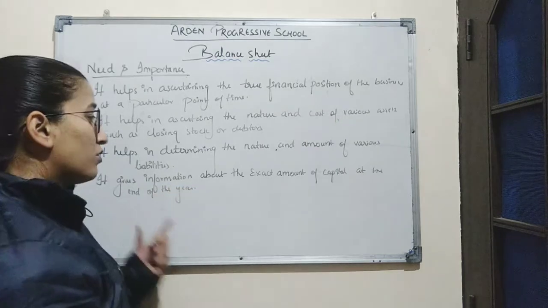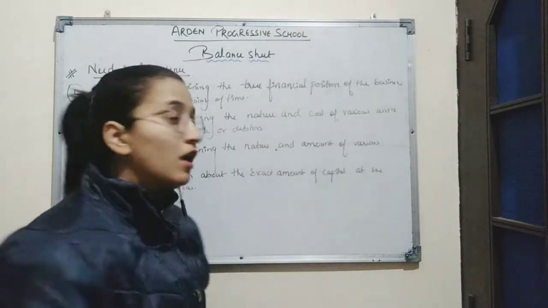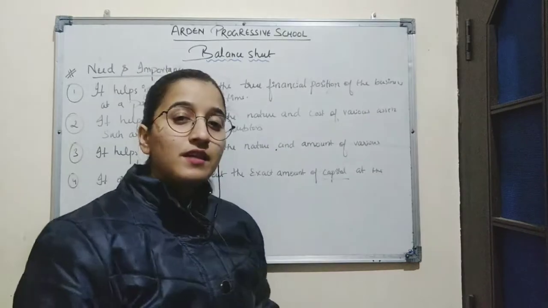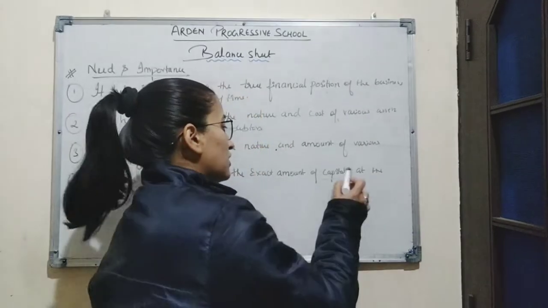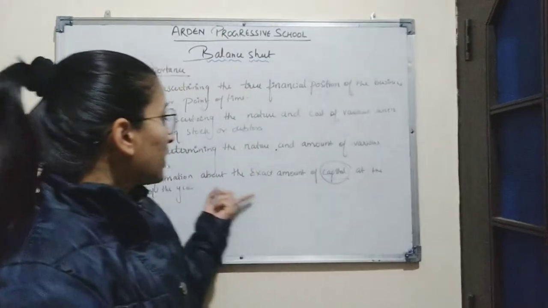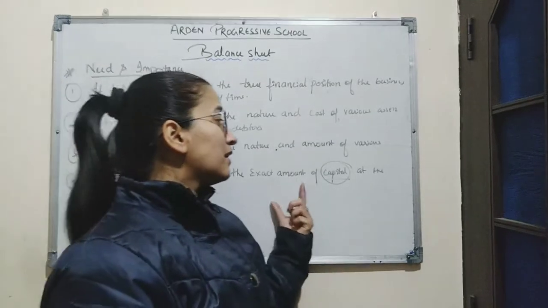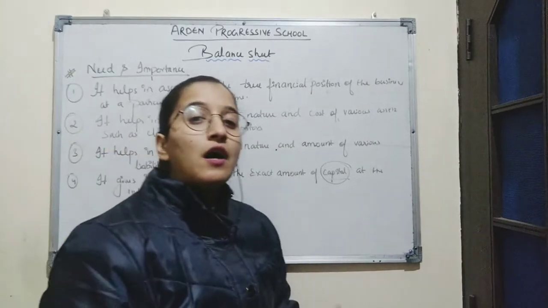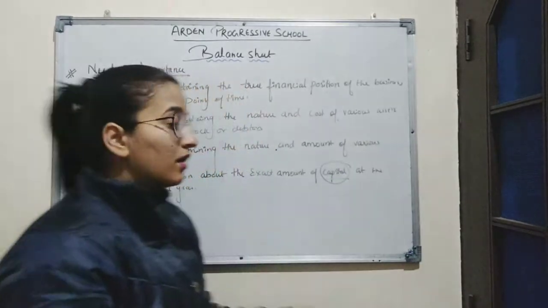So balance sheet also gives the information about the exact amount of capital. Now what does capital mean? Capital means the amount invested by the owner in the business. So it is the initial amount which is invested by the owner in the business. So here, by preparing balance sheet, we can easily calculate the exact amount of capital at the end of the year, and also how much amount is added or deducted in it in the current year.